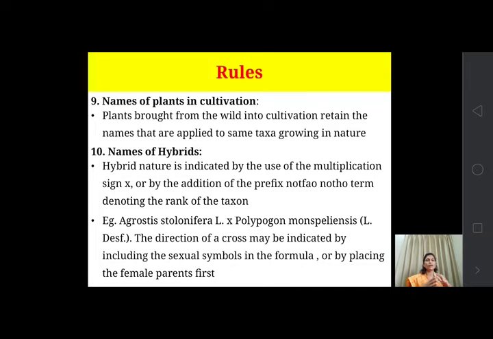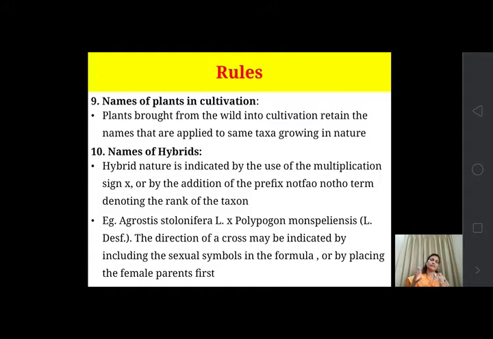So those plants that are in cultivation, that is, they are not wild but are cultivated by human beings, how is the name given? Plants brought from the wild into cultivation, from the wild region into another region, retain the names that are applied to the same taxa growing in nature. So the wild name is retained although it is cultivated in a particular area, so there is no difference.